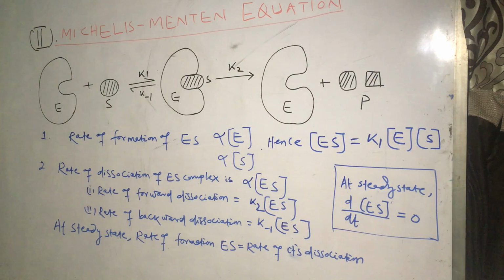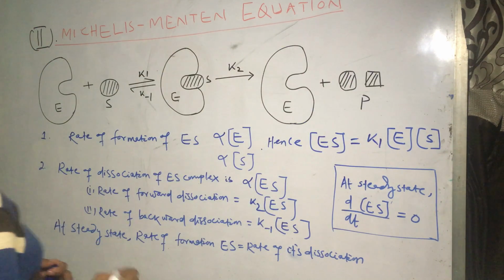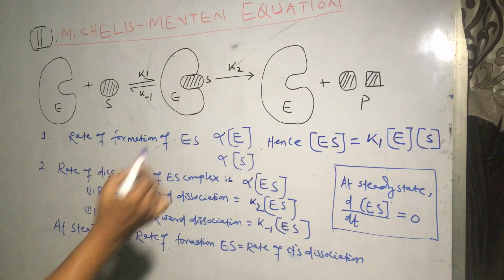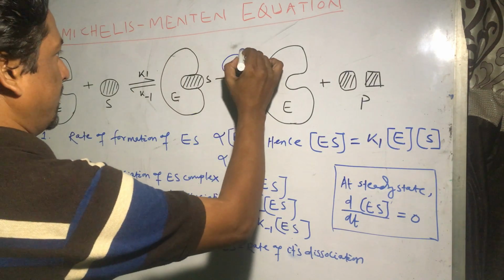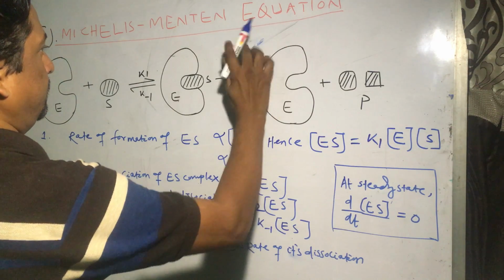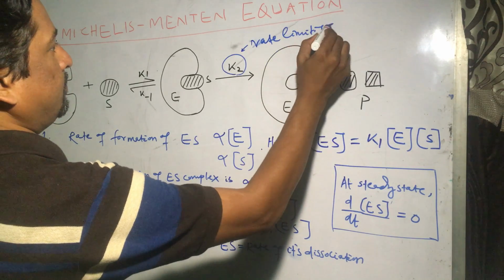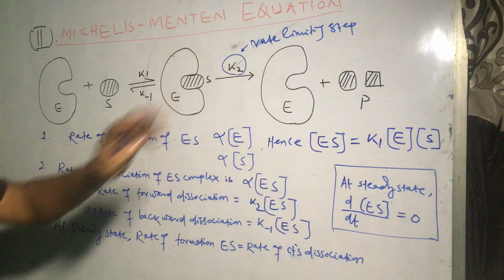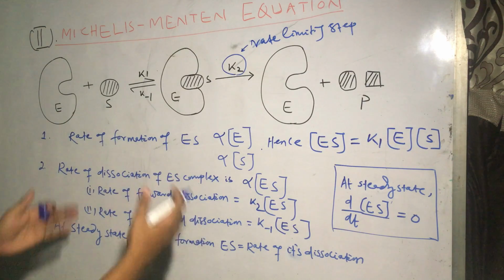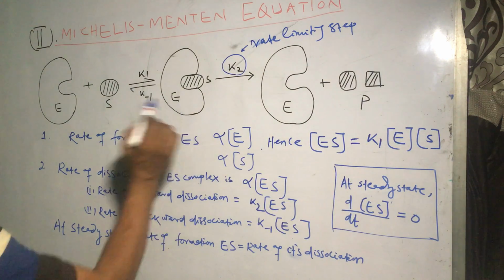And at steady state, the enzyme substrate complex formed will be dissociated in two directions. So the forward dissociation that will lead to the formation of product is dependent on this K2, which is the rate limiting step of the reaction. So the rate of the dissociation of ES complex towards product is given by K2 into ES, because